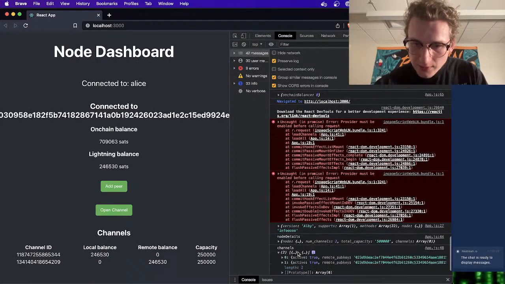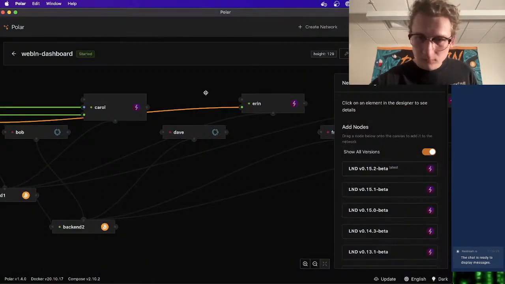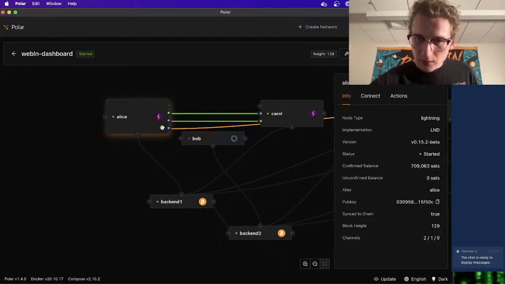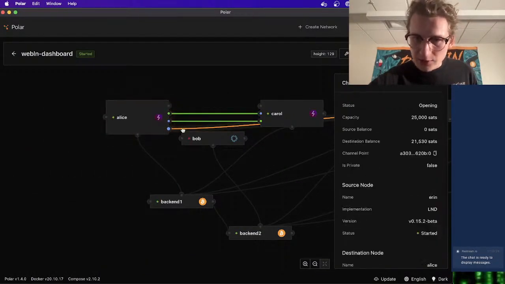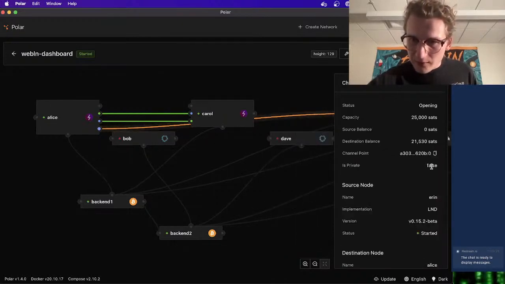Let's look at our channels. Yeah, it's telling us we only have 2 channels. So that's kind of annoying. Let's see info for this channel. Why is this channel orange? Does that mean anything? Is private, false. Destination balance, 21,000 sats.